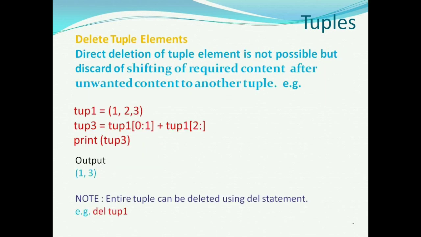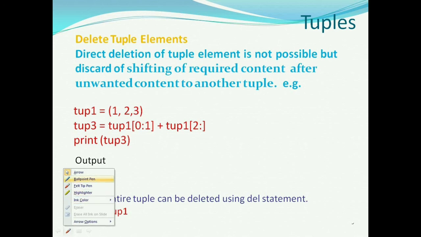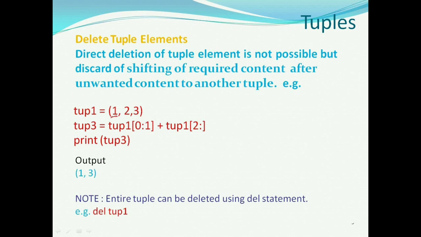Direct deletion of a tuple element is not possible, but by using slicing we can do the deletion work. Here tuple1 is equal to (1, 2, 3). We are taking the elements at index 0 and index 2 into tuple3 and printing the tuple, and we get (1, 3). If we want to delete the entire tuple, then we can use del, then the name of the tuple.